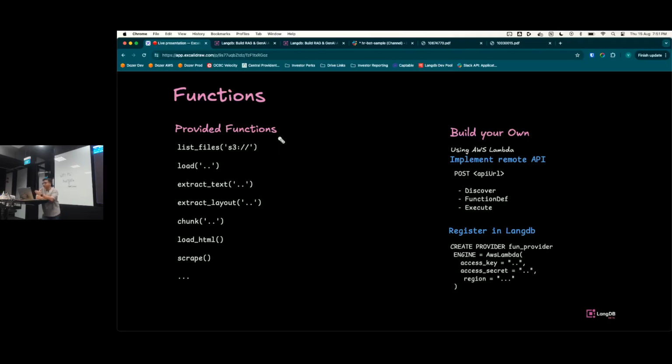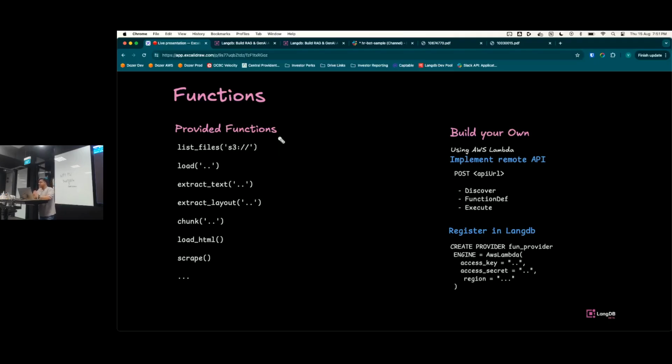Similarly, you could use load to load binary data into context, and you can use further functions to get the data that you want to process. So extract text, extract layout, chunking, HTML, scrape. We provide several other functions. You could use that to construct the structured data that you would want, and use that to combine with unstructured data and use it in your RAG, right?